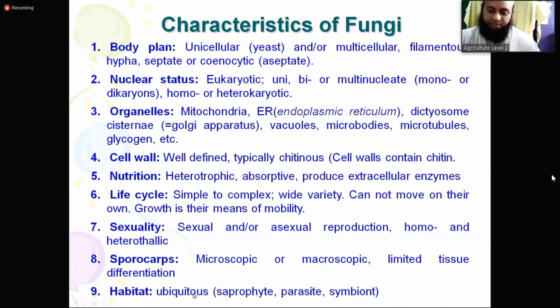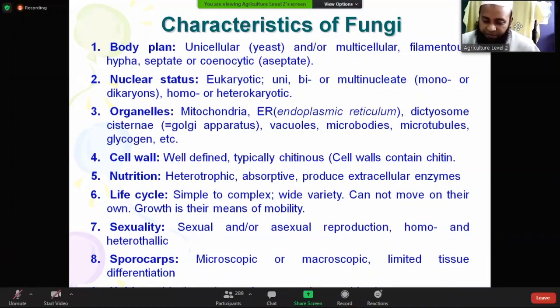Habitat: ubiquitous. They may be everywhere in the air. In your mouth, in your ear, in your head, in your body, everywhere you can find fungus, maybe many fungi. In the normal air which we inhale, there also we can see fungus. In your drinking water, maybe many fungi, but these are not actually harmful. If some are harmful, maybe there will be problems. So ubiquitous, they are everywhere. Some are saprophytic, which means they can grow on dead material.